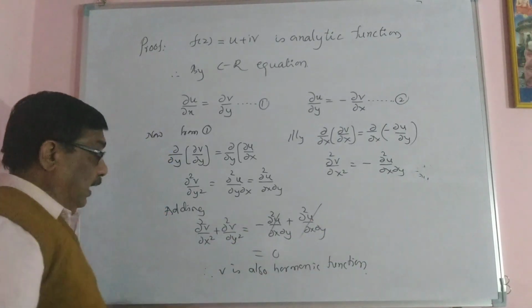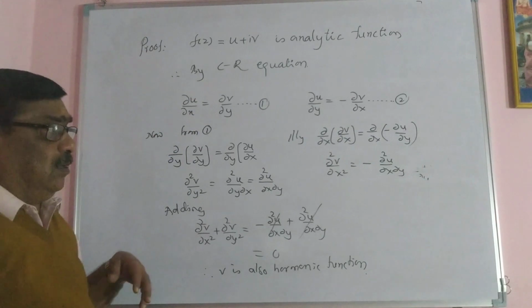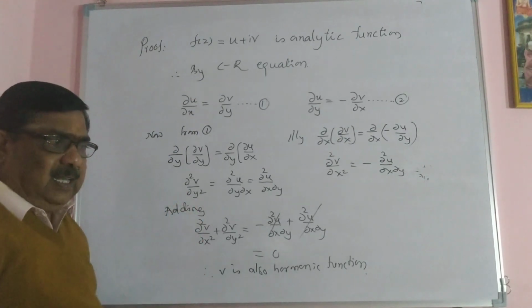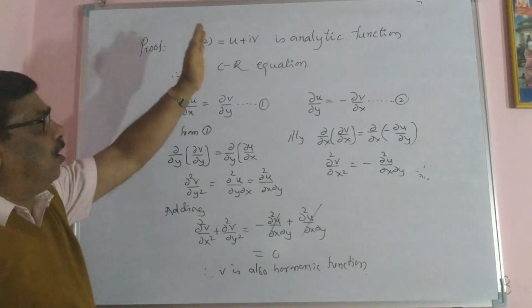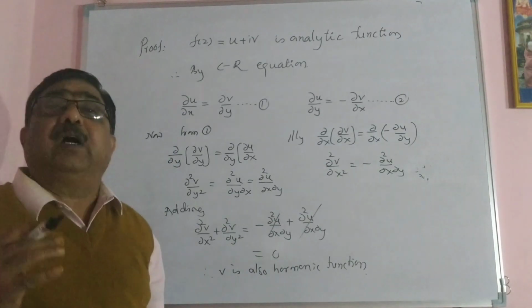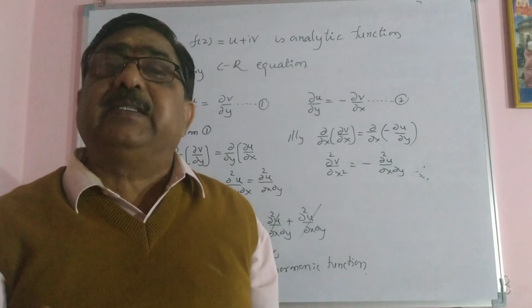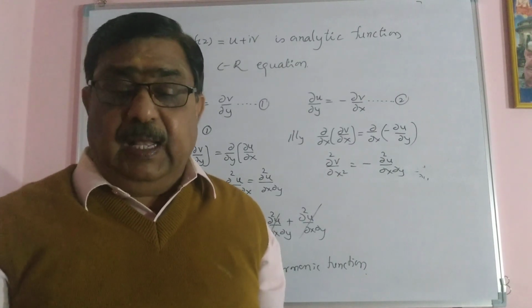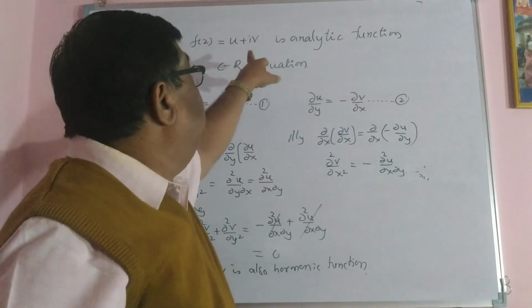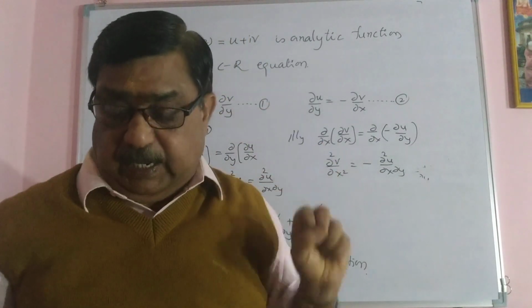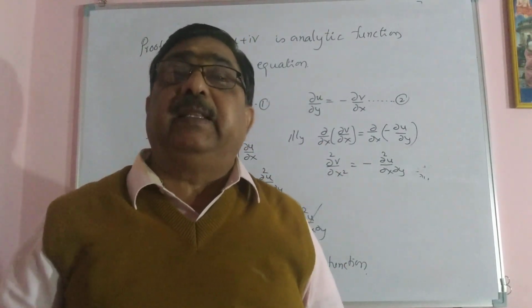And this v is called the harmonic conjugate of u. Based on this harmonic function and harmonic conjugate, we are going to construct some examples. When u is given, we have to find out v, then use that u plus iv, which gives the complex function. So let us do those examples in the next class.